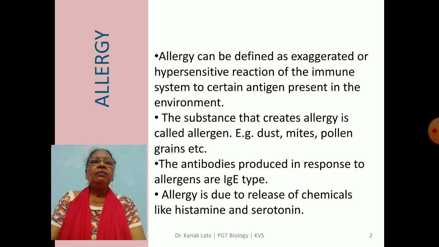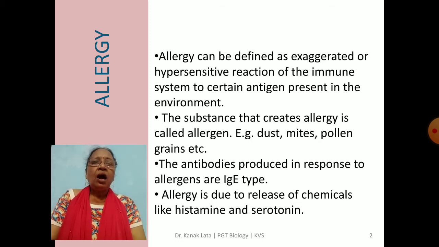And the antibodies produced by the body in response to these allergens are of IgE type, that is immunoglobulin E type. There are different types of immunoglobulin, but here the antibodies produced in response to allergens are of IgE type.